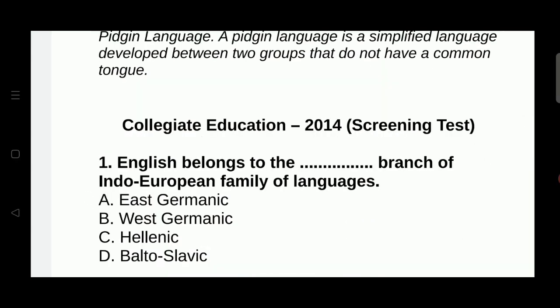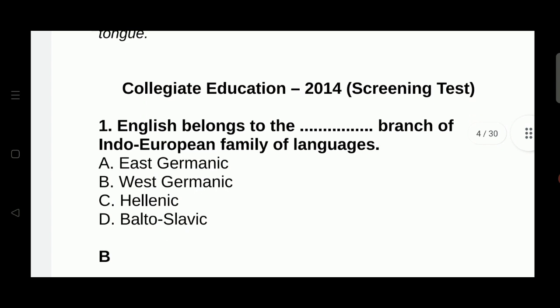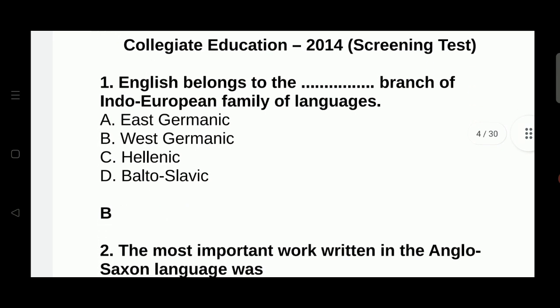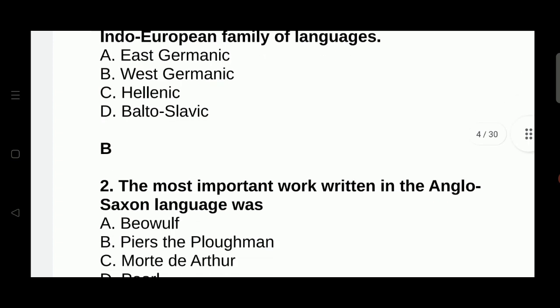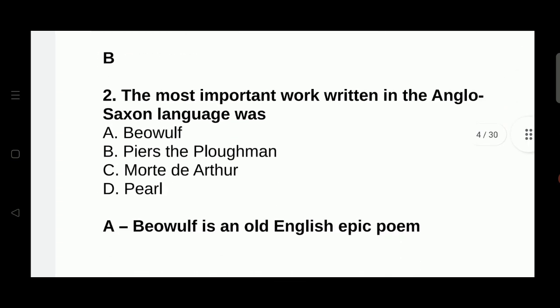Next, I am going to discuss 2014 screening test conducted for lecturer in English. English belongs to which branch of Indo-European family of languages? The right answer is West Germanic. The most important work written in the Anglo-Saxon language was Beowulf, and Beowulf is an Old English epic poem.